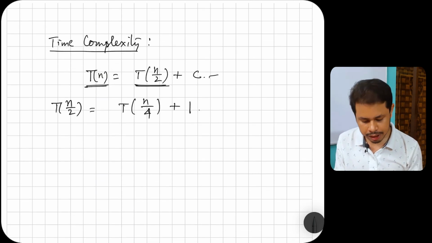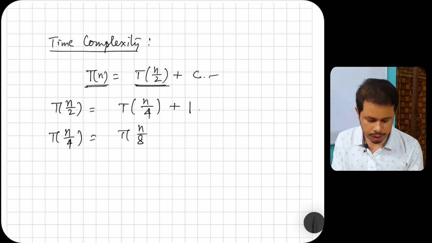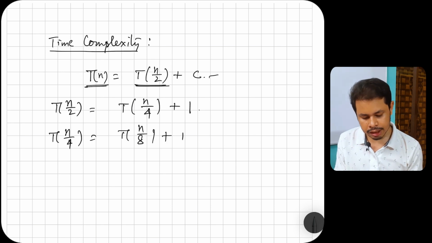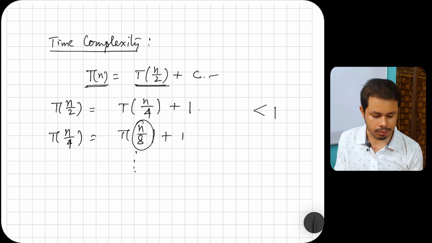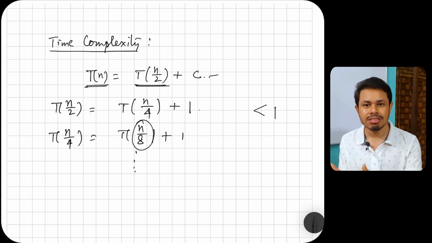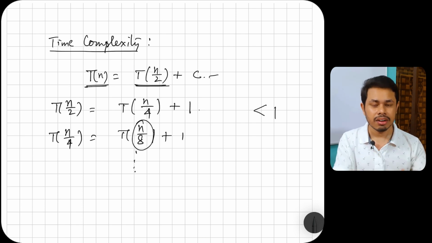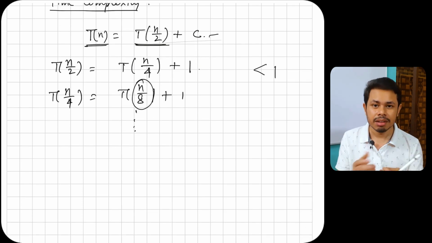So in the next part, it would be T of n by 4, then T of n by 8, 4 by 2, 8, plus 1, right? So it will go on until this element count is less than 1. If it is less than 1, we'll stop because we have no other element to search. Until it is 1 or greater than 1, we continue looking for our required element. So just look at an important step here.